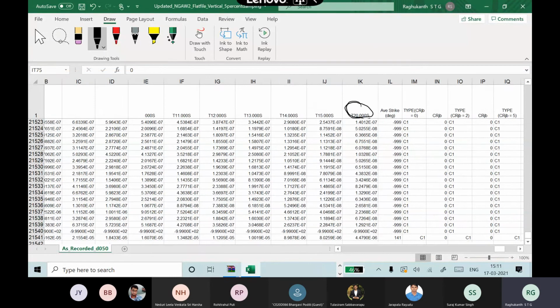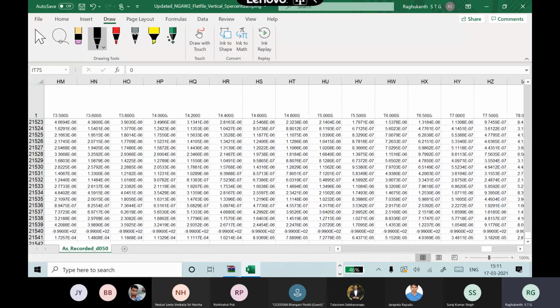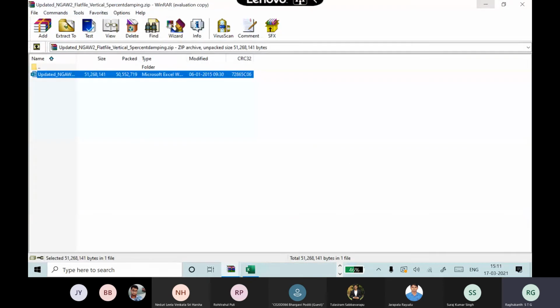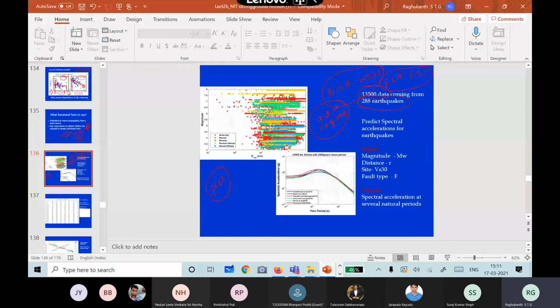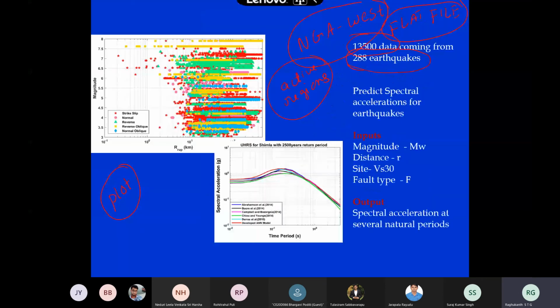You followed? So what I suggest to all of you is that you download this database and then plot all the patterns. Then only will you be able to understand in a nice fashion. Is it fine? All of you are able to download, right?